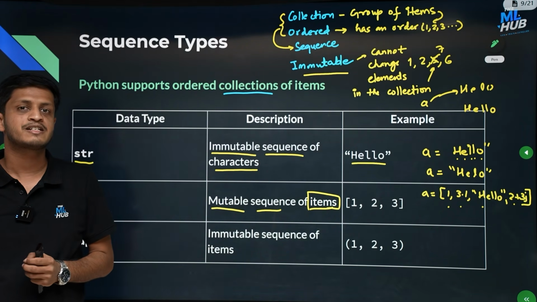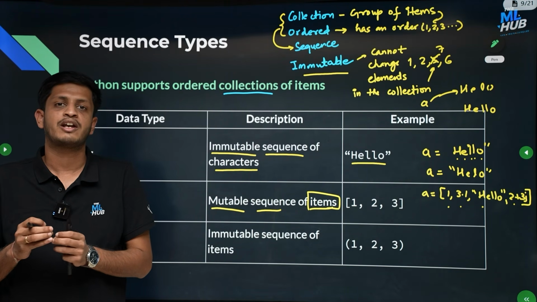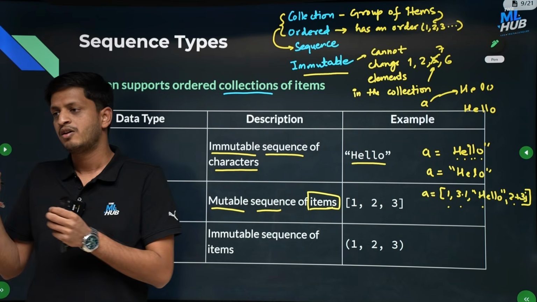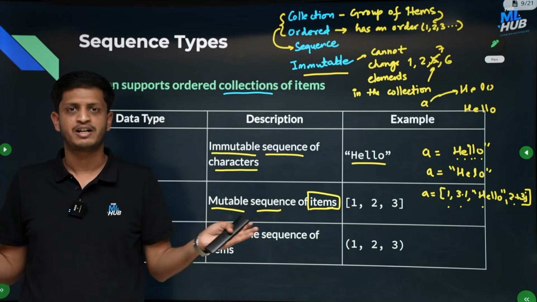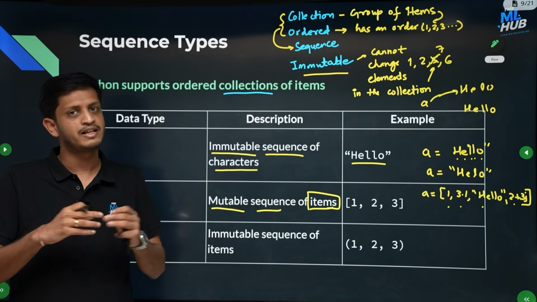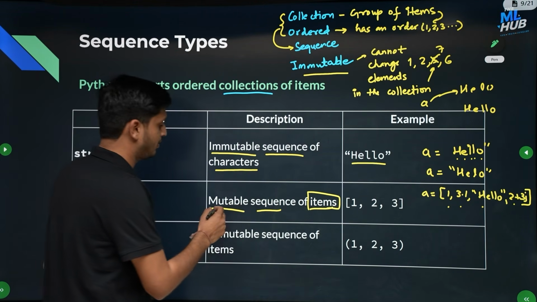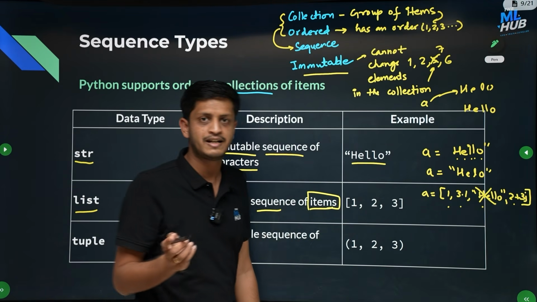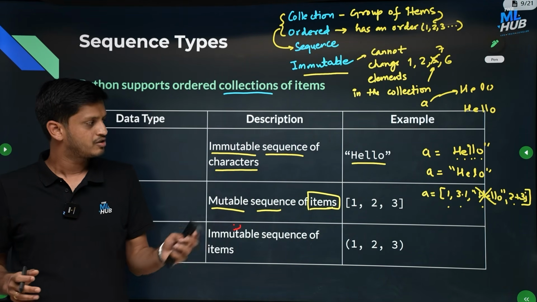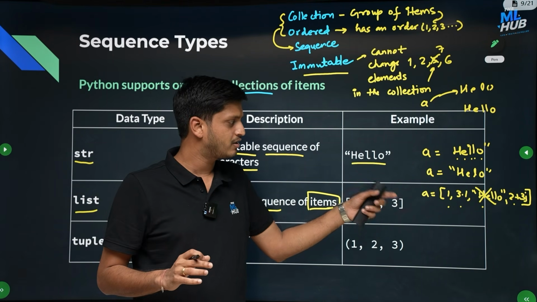In C, C++ and Java, generally an array is a collection of same type of elements. You can have an array of integers or characters or strings like that. But in Python you can have a list containing any type of items, at any particular location anything can be present. This is a list, and it is mutable. So if you want to delete a particular item, you can. How to do that we will see later. We will have a detailed lecture on list. We will have a detailed lecture on each of these data types later, don't worry about that. Right now we are just seeing it at a high level.